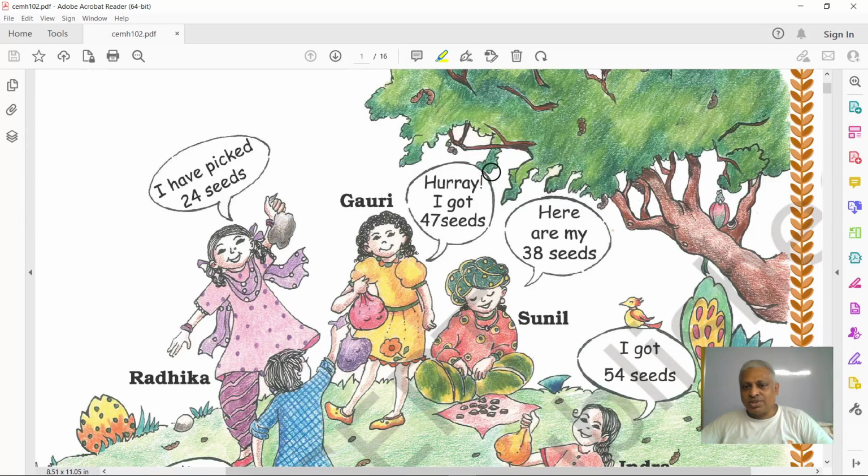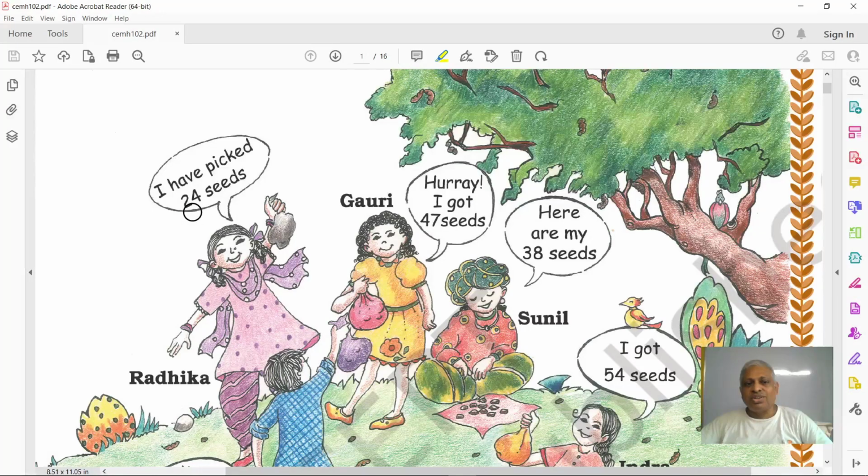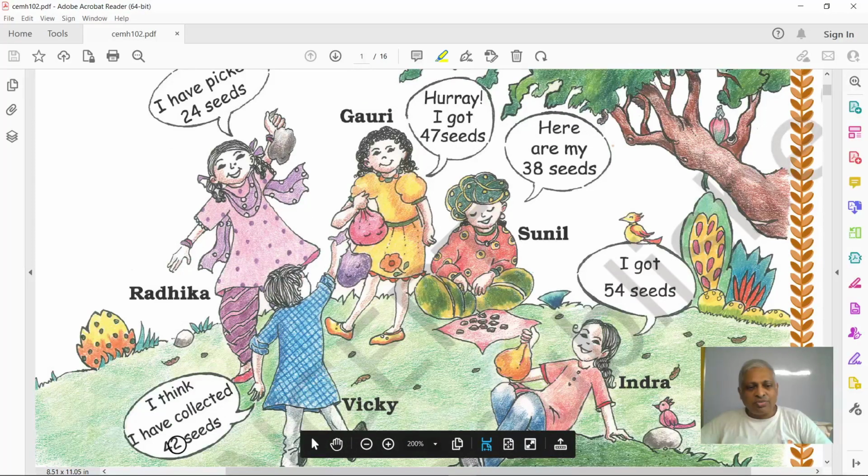Here you see there is some tree and it is giving some seeds. They're falling down and these children have collected those seeds. See, this girl, Radhika, has collected 24 seeds. Okay, and this girl is Gauri. She collected 47 seeds. They are more than 24 seeds, right? So Gauri has 47 seeds, and this boy, Vicky, has collected 42 seeds.